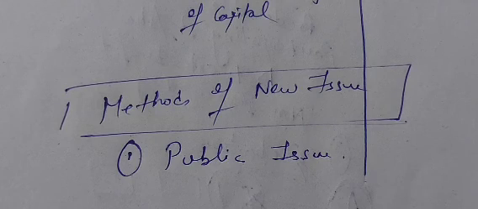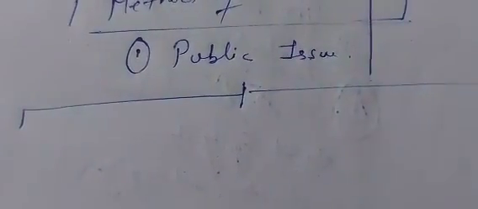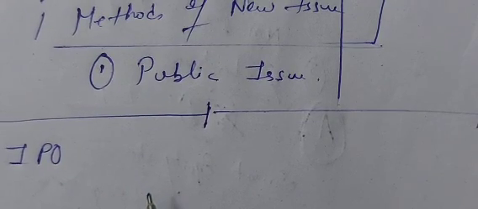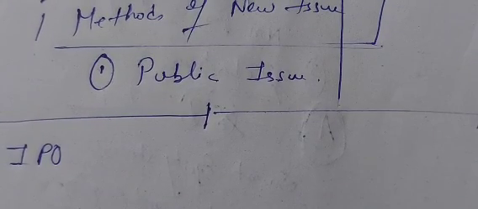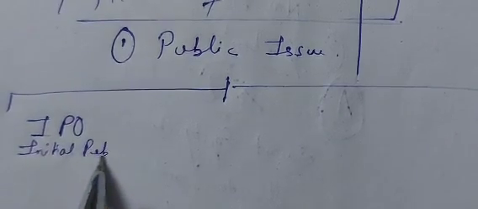So first method is what? Public issue. Now under this public issue, again we will talk about three types of public issue. Number one is IPO. We have heard about IPO. You all have heard about IPO. What is the full form of IPO? Initial public offer. What is the full form? Initial public offer.